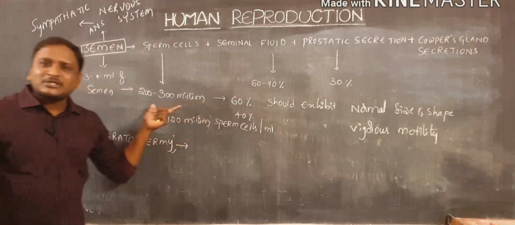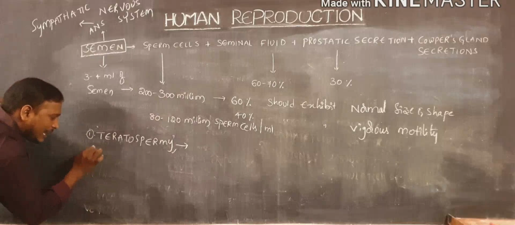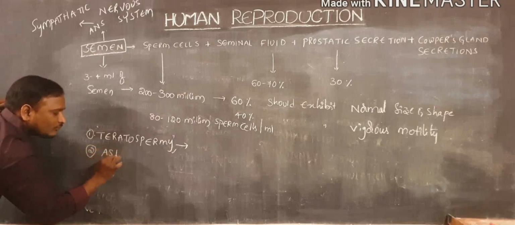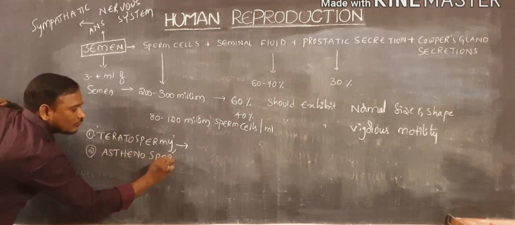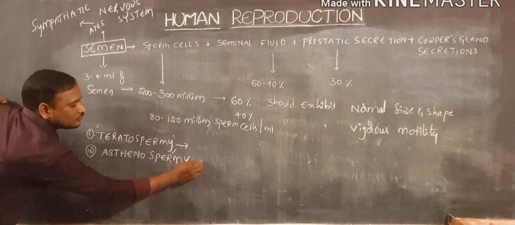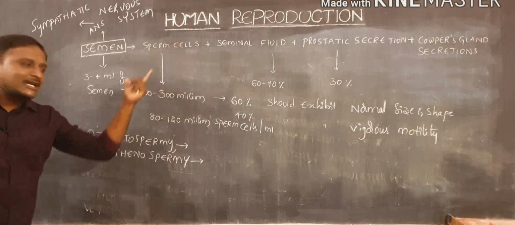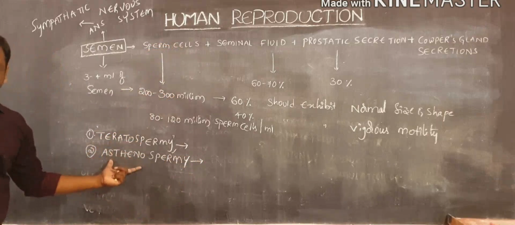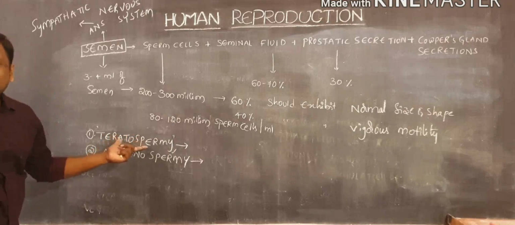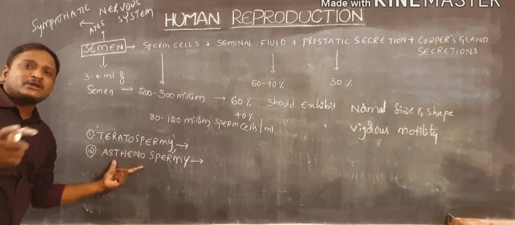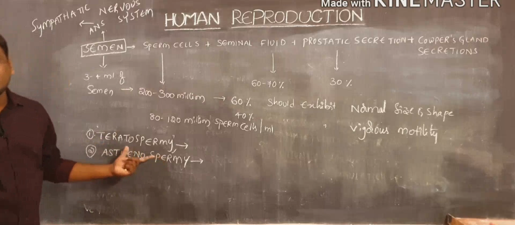If the motility is absent in the sperm cells, that condition is called asthenospermy. That means if the teratospermy condition is exhibited by a person, that person is unable to produce a new individual. If the asthenospermy condition is exhibited, even in that condition, the person is unable to produce a new individual.